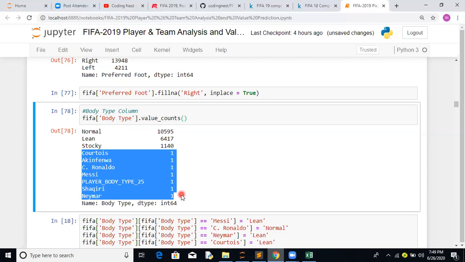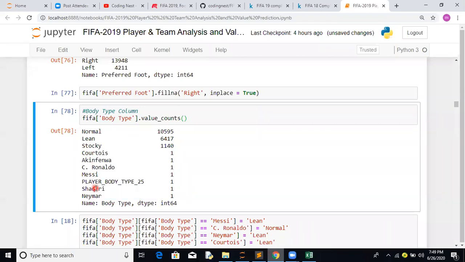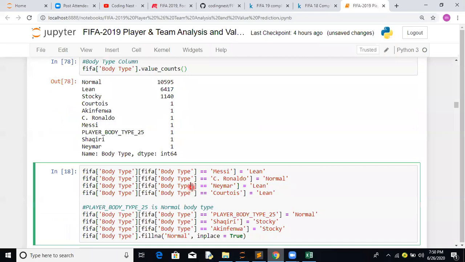Basically, here we do not have any idea, so we can make it normal or lean, or we can make another category as well. Messi we have substituted with lean, Cristiano Ronaldo normal, Neymar and Courtois lean. Those who know this can do so; those who do not can make another feature altogether.